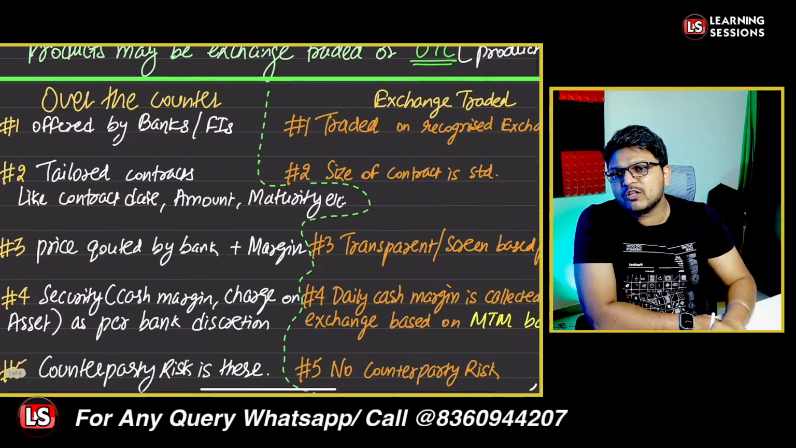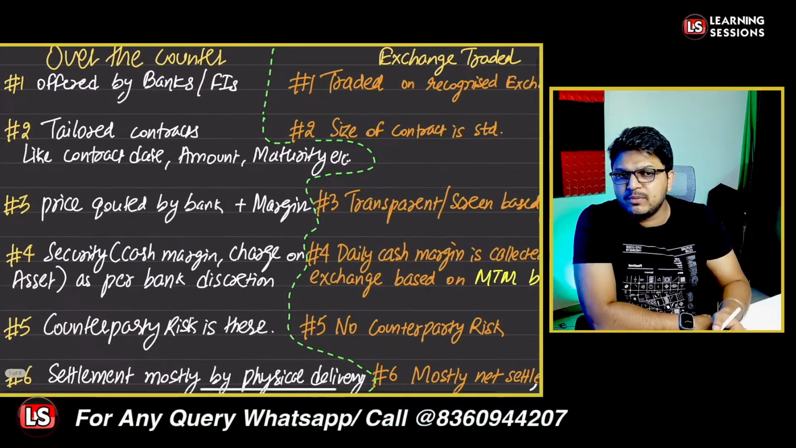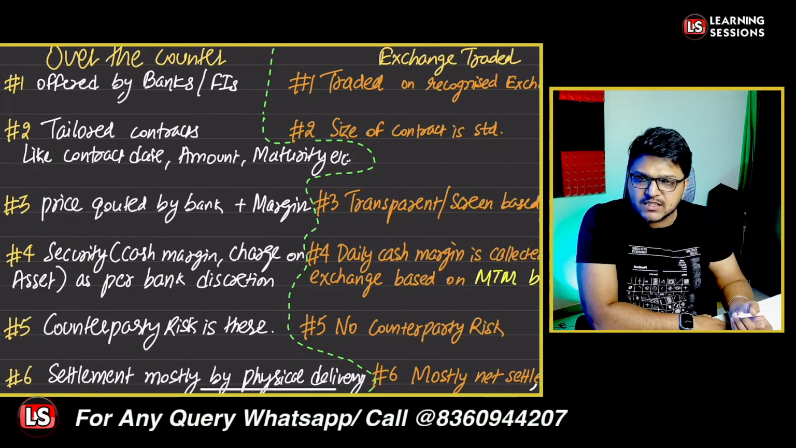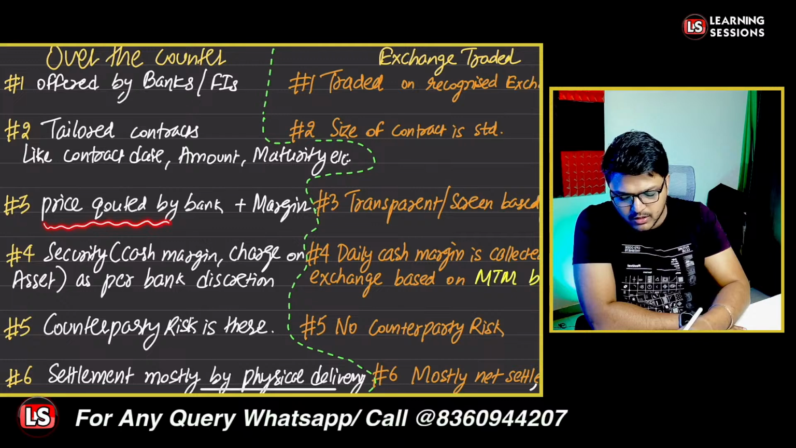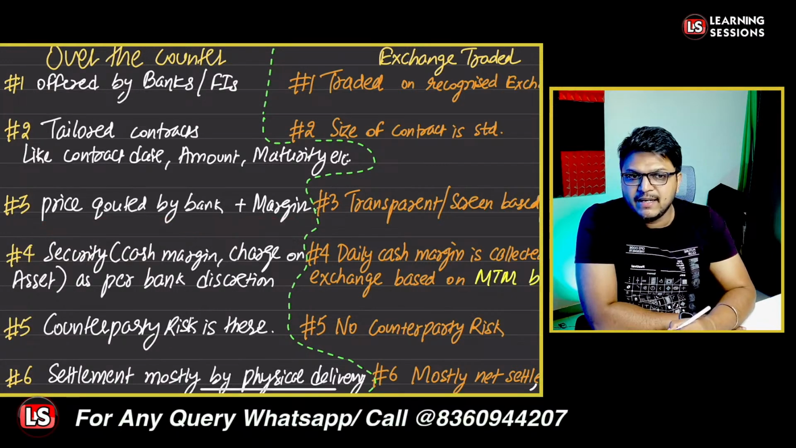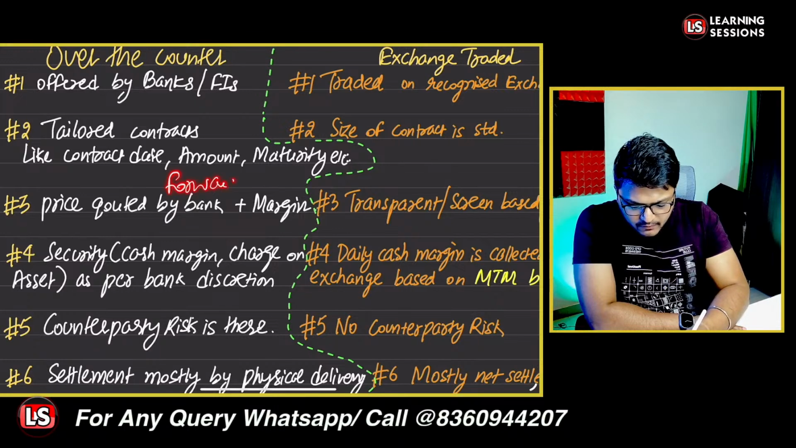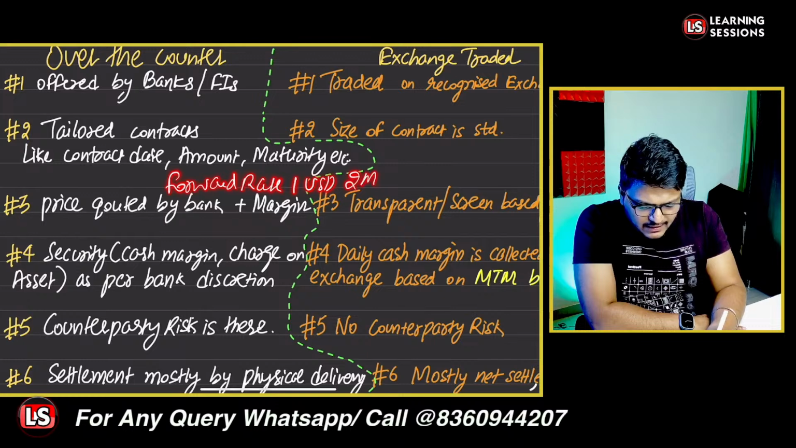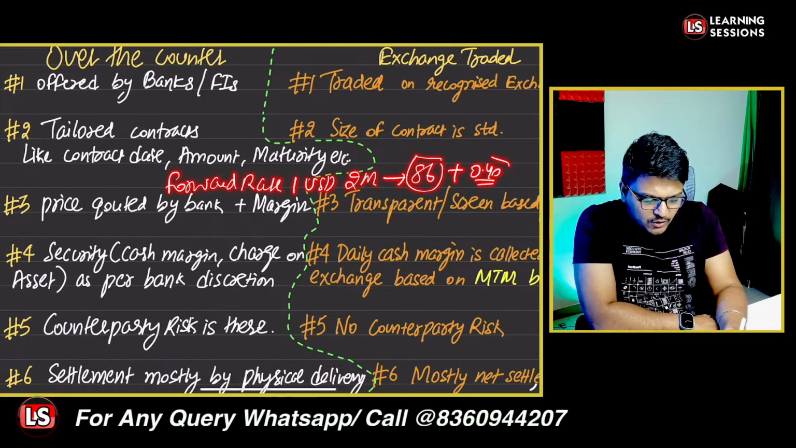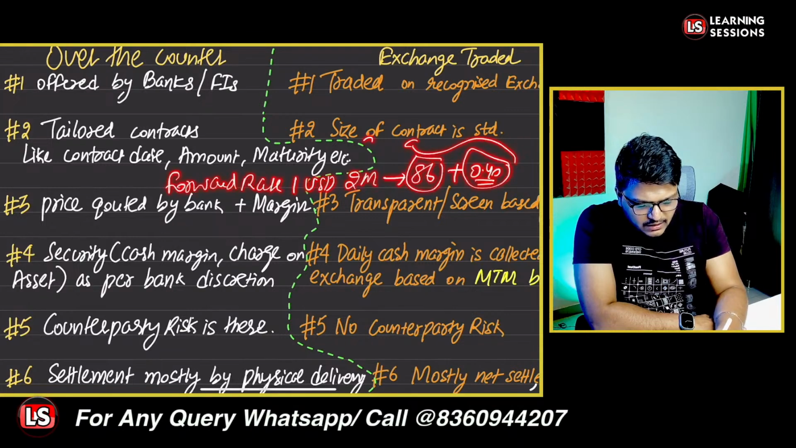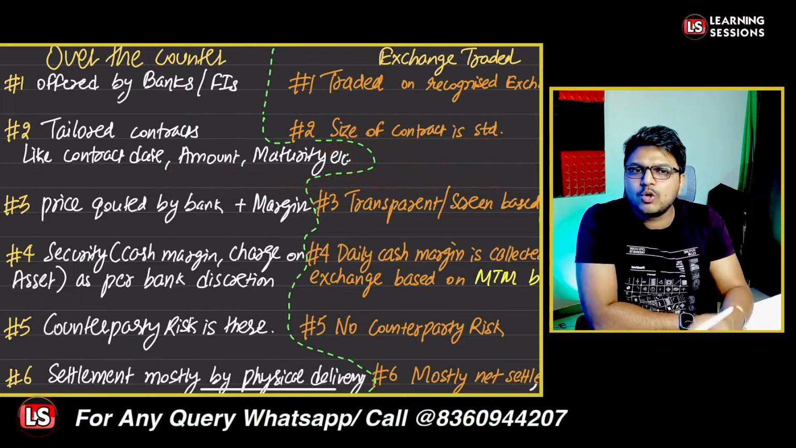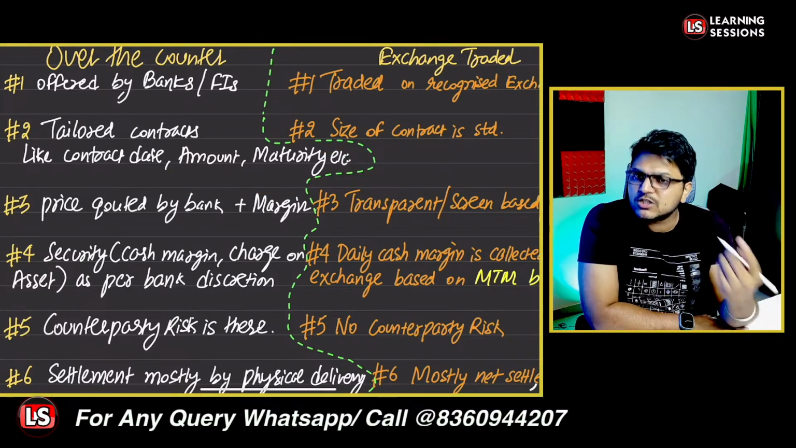And further, whatsoever the price of this particular over the counter product will be, it will be quoted by the bank itself. Now the bank will be keeping the margin of their own, and further they'll be quoting the price. Let's say the forward rate of 1 USD after a 2 month period came out to be 86 rupees, but the bank kept the margin of 0.40 paisa for $1 and further quoted the price to be 86.40. That is a OTC price that was conveyed to the customer, right?